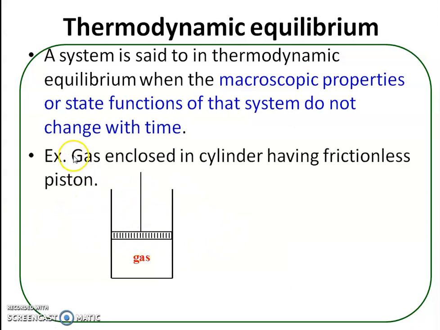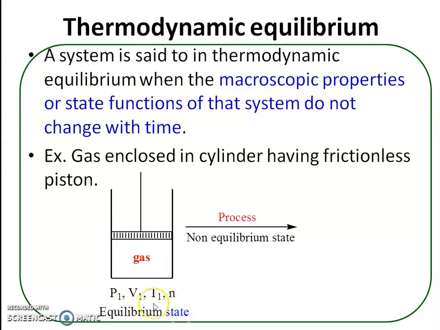Now consider a gas confined in a cylinder again, and the pressure of the gas is P1, volume is V1, temperature is T1, number of moles N1. This is the equilibrium state because the state functions are not changing as long as the piston is motionless. Now suppose some variables are changed, pressure or volume changed, and there is a process. During the process, the system no longer remains in the equilibrium state.